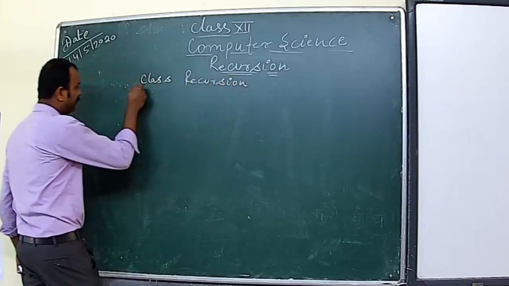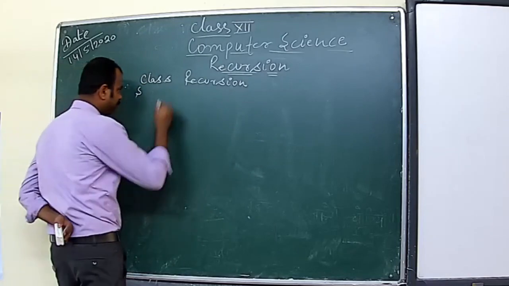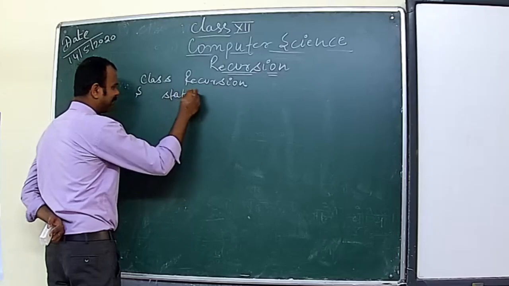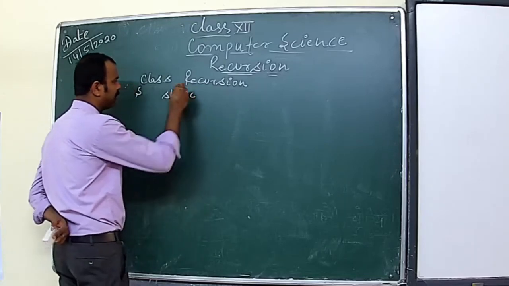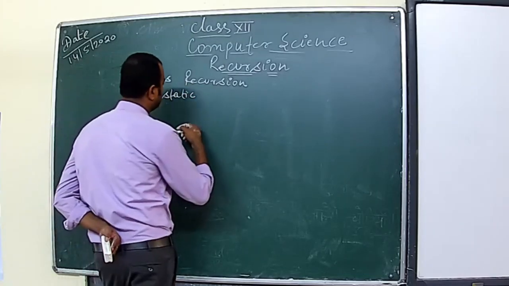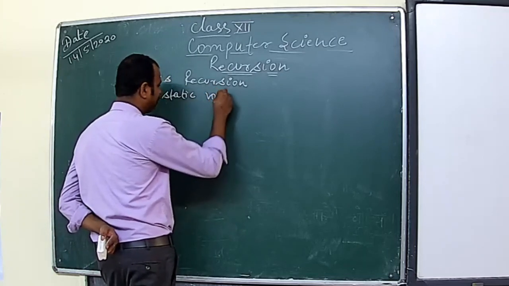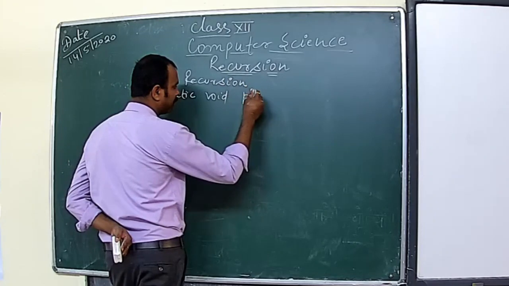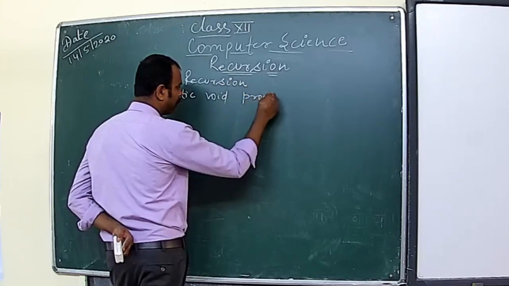Okay, and then we have a method like static void pro.